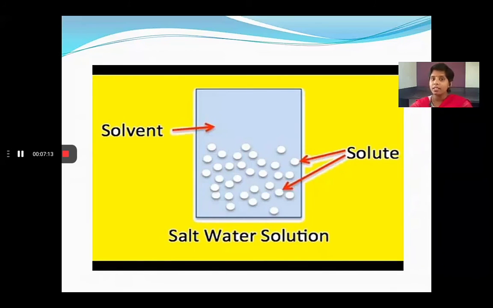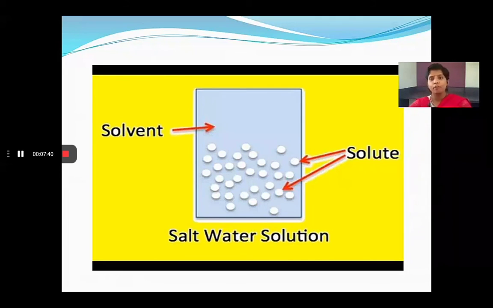Then what happens? The salt which you added just disappeared. Where did the salt go? It doesn't go anywhere. The salt is mixed in the water. After mixing, we get a salt water solution, the salty water.